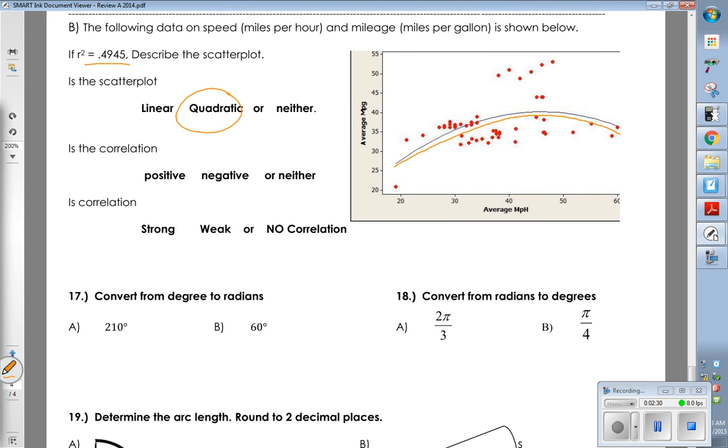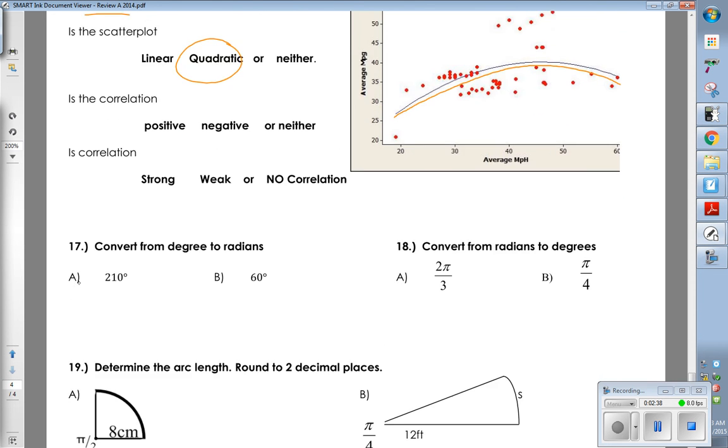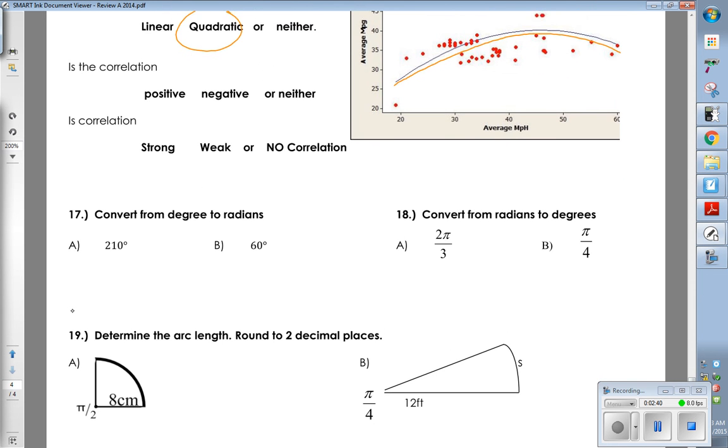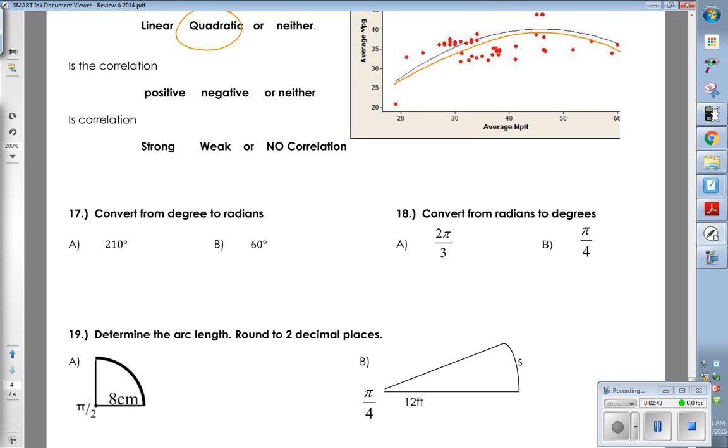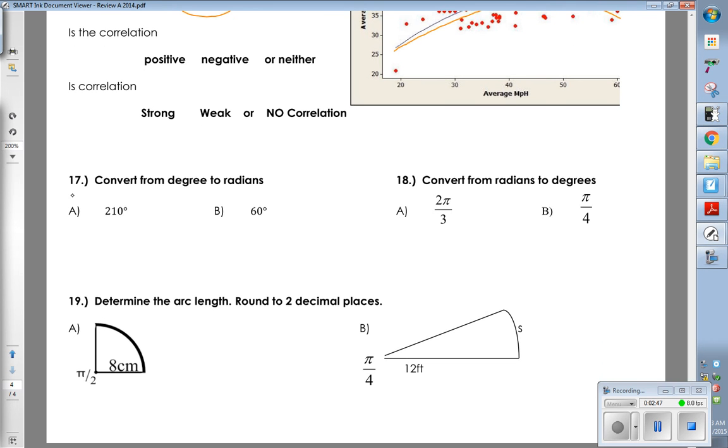Is the correlation? Oh, I don't want to do this one. This is part B. Oh, good, I don't have to do this one. You do that one. You can do the rest. It's not hard. Which way is the parabola going, up or down? So what do you think, positive or negative correlation? Yeah, negative, because the parabola's going down.